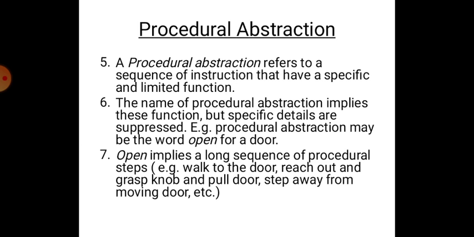Point number 7. Open implies a long sequence of procedural steps. When we say open a door, open speaks about walk to the door, reach out and grasp the knob and pull the door, step away from the moving door, etc. So all these details are hidden, and only the word open for the door is stated. So this is what abstraction means.